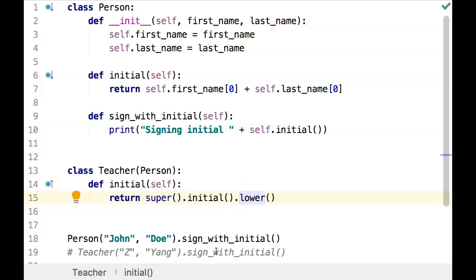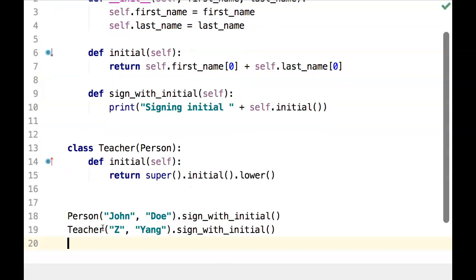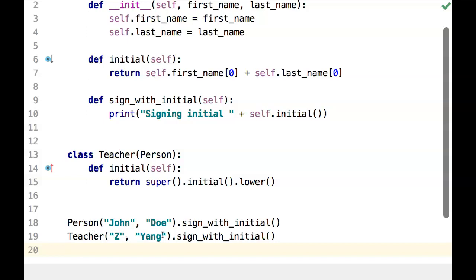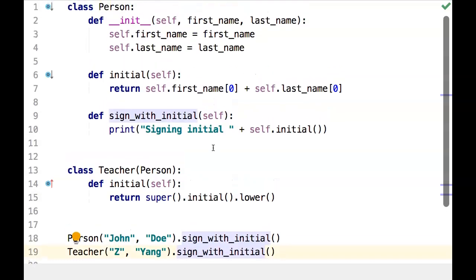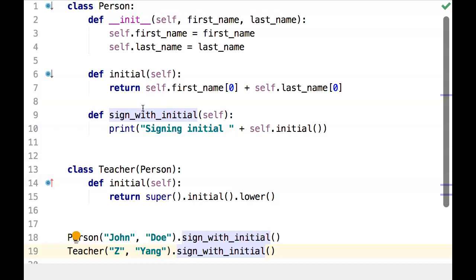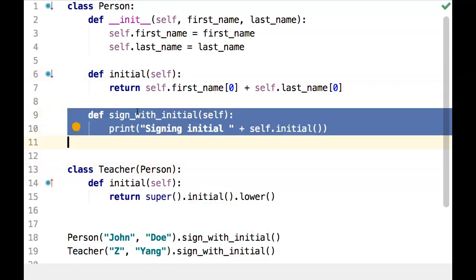Okay, so the question then is, when a Teacher instance calls the sign_with_initial method, which is only defined in the Person class, right? And that sign_with_initial method then calls self.initial. Then which initial method is it going to call? Is it going to call the one that's defined in the Person class, or is it going to call the one that is defined in the Teacher class, which is added after this code has been written?